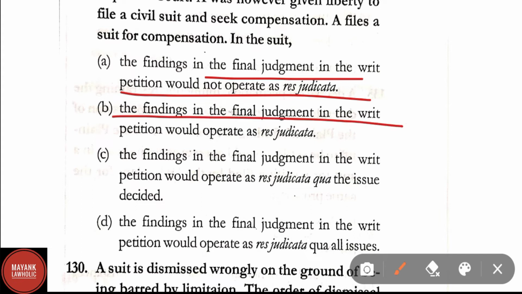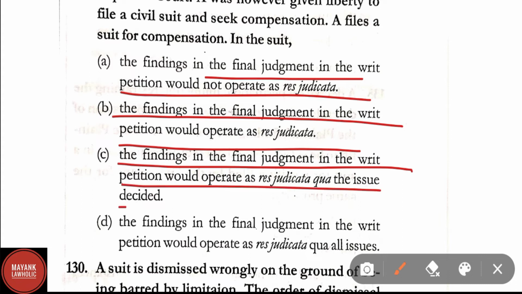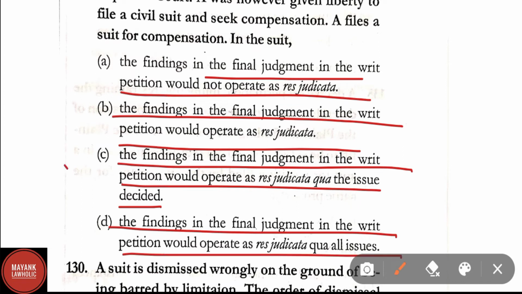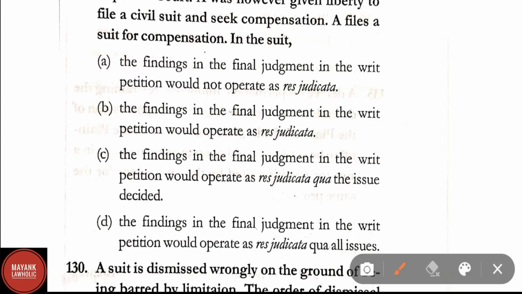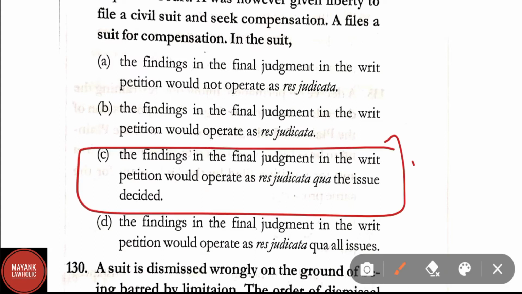Option B, the findings in the final judgment in the writ petition would operate as res judicata. Option C, the findings in the final judgment in the writ petition would operate as res judicata on the issues decided. Option D, the findings of the final judgment in the writ petition would operate as res judicata on all issues. In question number 129, correct answer is option C. That is, the findings of the final judgment in the writ petition would operate as res judicata on the issues we decided.